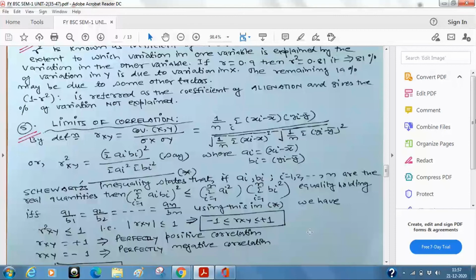So once again, one last time: r square xy is less than or equal to 1. If I take the absolute value, this will be absolute rxy is less than or equal to 1. It implies that rxy lies between -1 and +1. That is just a mathematical understanding, and that is what actually limits correlation. When we want to prove it is true for any data set, here I have not taken any specific x and y, we have taken x and y in general, and we have proved, using this Schwarz's inequality, that rxy lies between -1 and +1. Right?